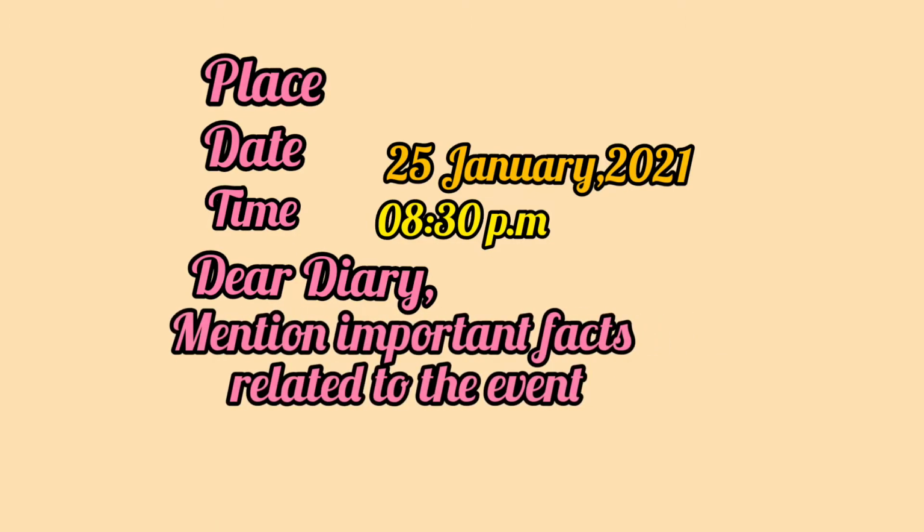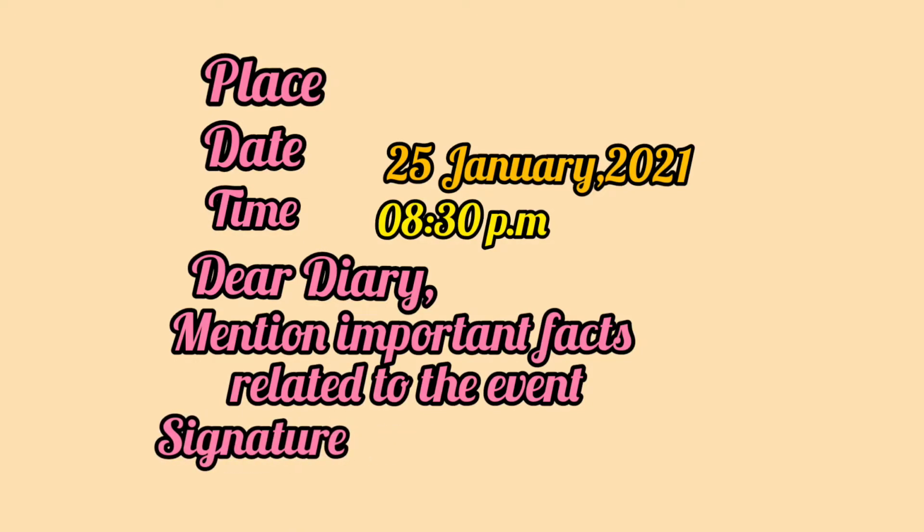That is, you have to write Dear Diary. Now the body of the diary entry. Here you have to mention important facts related to the event. You have to write your feelings, emotions, and experience about the event, and at the last, signature.